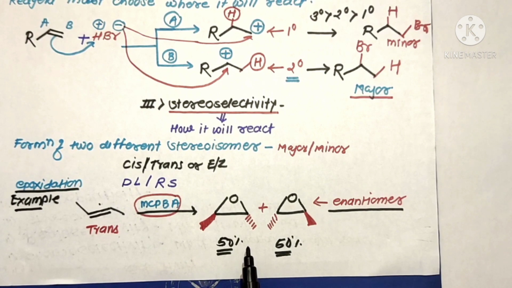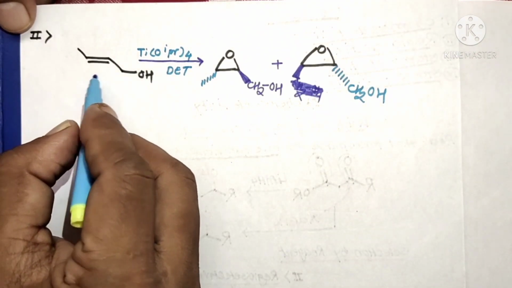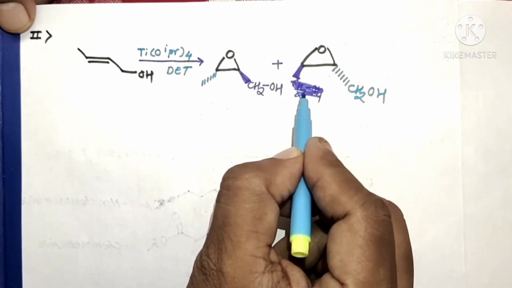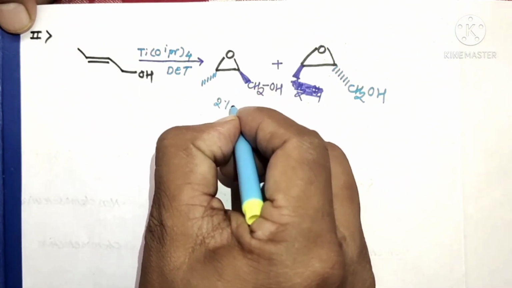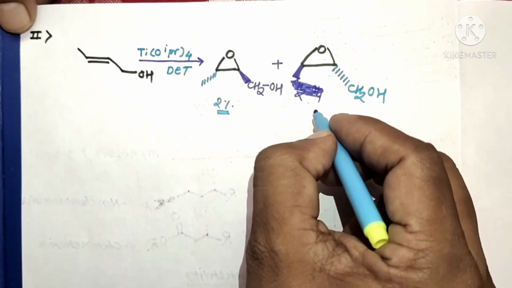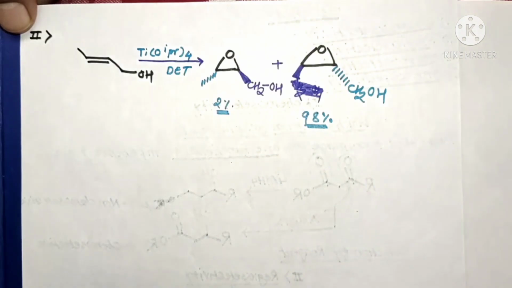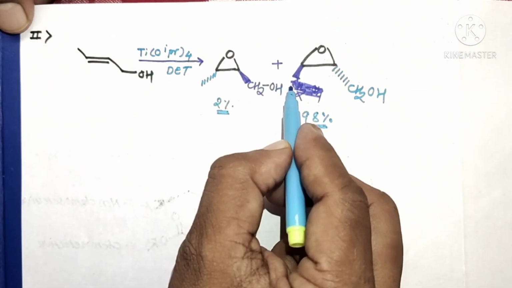Now we can explain another example. In the second example there is formation of epoxide molecules, but with two different compositions of the product molecules: the first having only 2% yield, and the second giving 98% yield. Therefore such a reaction is known as a stereoselective reaction.